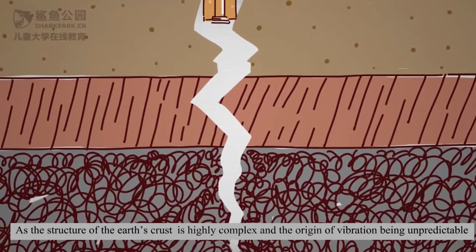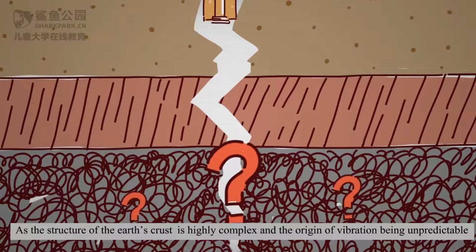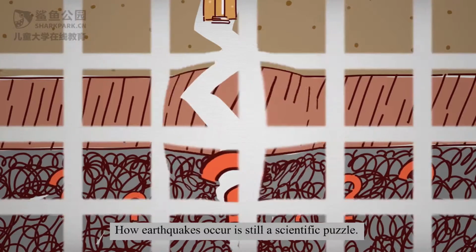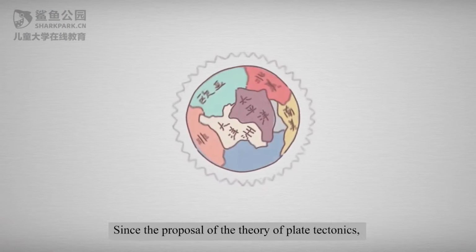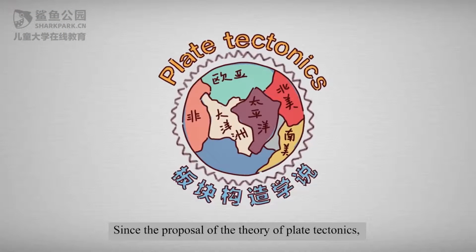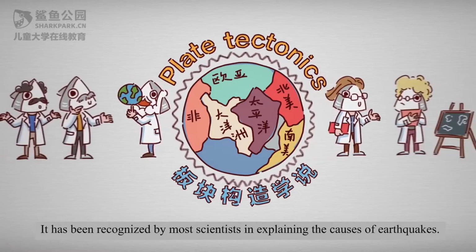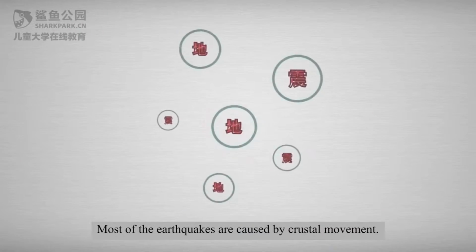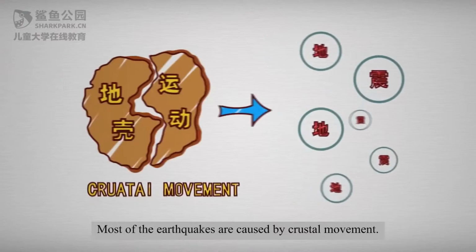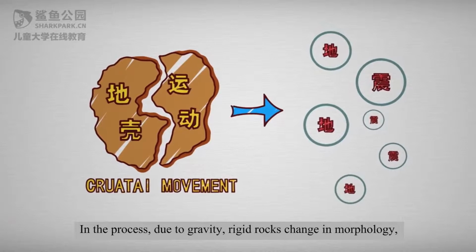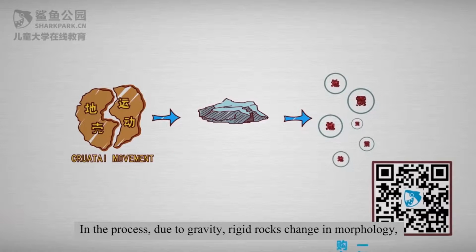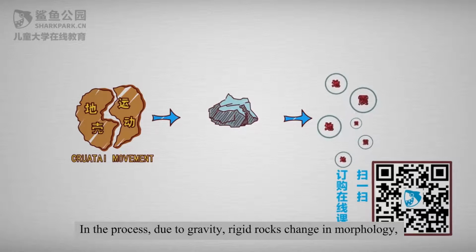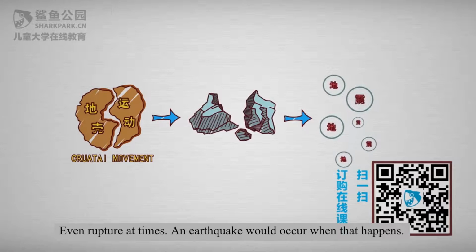As the structure of the Earth's crust is highly complex, and the origin of vibration is unpredictable, how earthquakes occur is still a scientific puzzle. Since the proposal of the theory of plate tectonics, it has been recognized by most scientists in explaining the causes of earthquakes. Most earthquakes are caused by crustal movement. In the process, due to gravity, rigid rocks change in morphology, even rupture at times. An earthquake would occur when that happens.